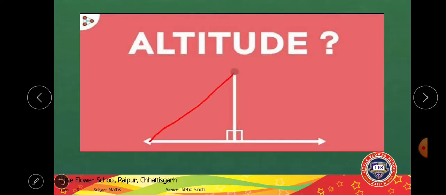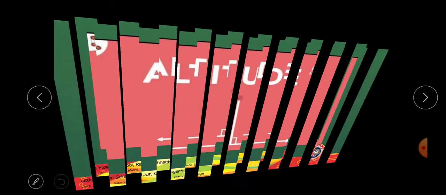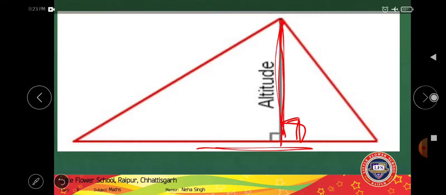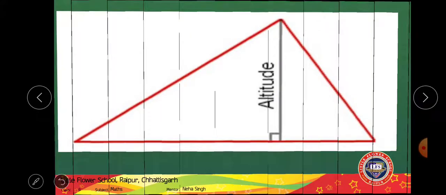See, suppose this is a triangle, the line from this vertex which is perpendicular to the other side is called the altitude. Here, this is the altitude, the height of the triangle. It is passing from the vertex and it is perpendicular to the opposite side, making a 90-degree angle, and this is also referred to as the height of the triangle, right?